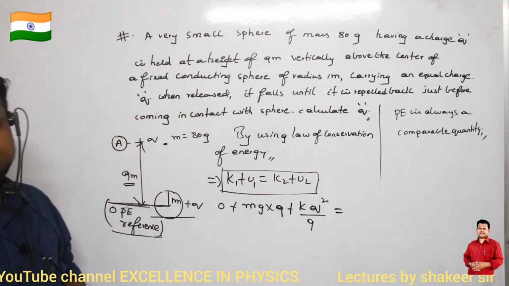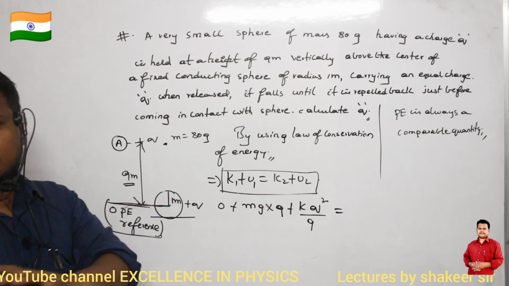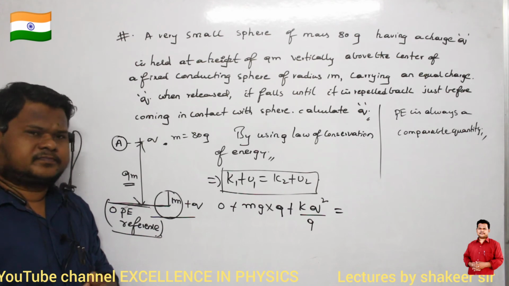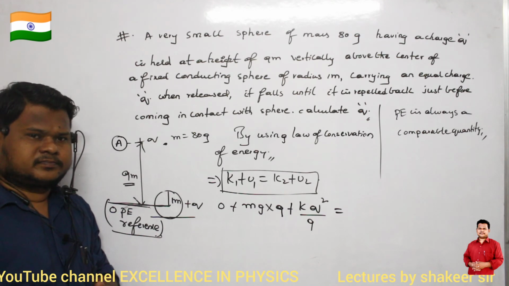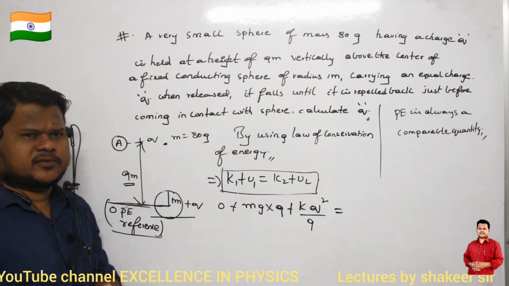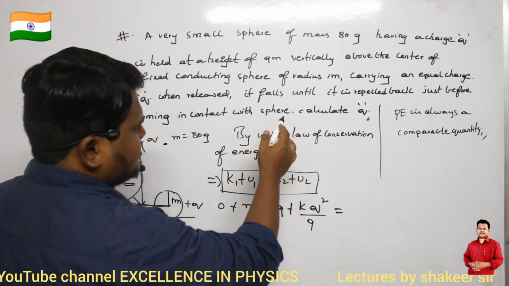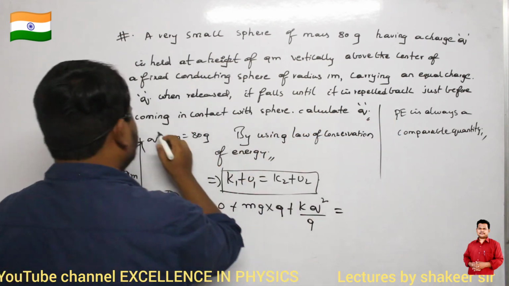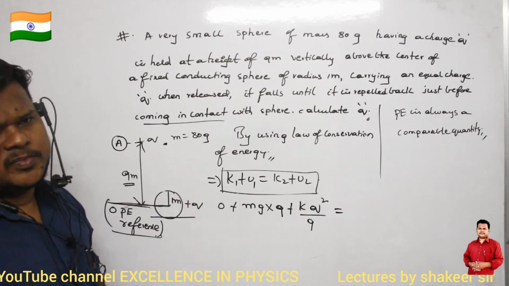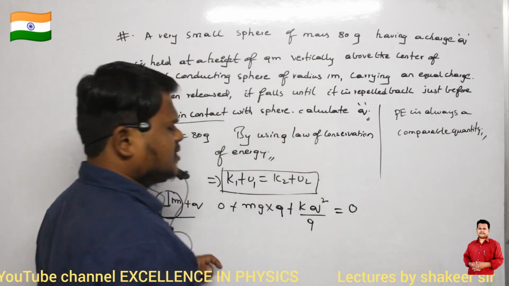K2 is how much? Come on. Final kinetic energy is how much? Final kinetic energy is 0 also. This is also 0 only. What is the reason? Because already he said that it falls until it is repelled back just before coming in contact. So just before coming in contact, it has come to rest. Therefore, the final kinetic energy of both the bodies is also 0.